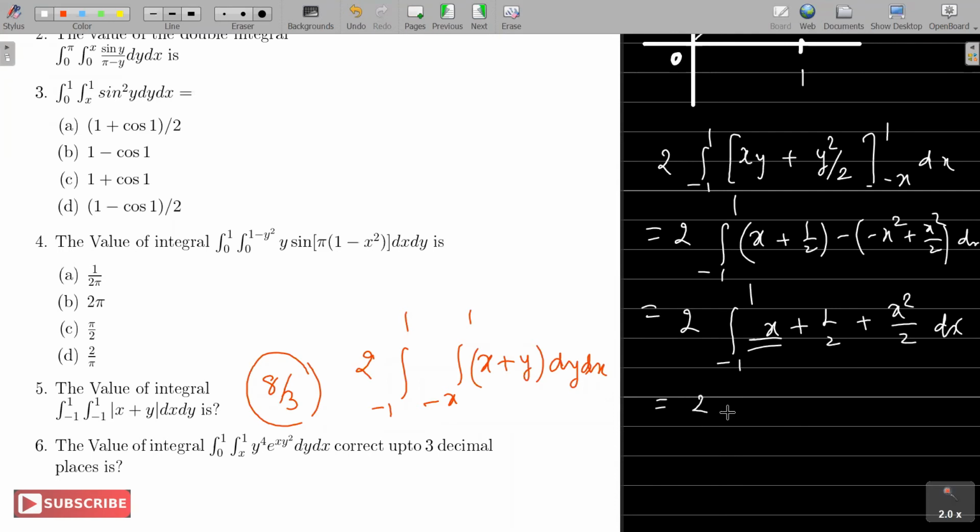So it's enough to work with just this one, x by 2 plus this is x cube by 6. Put limits, 2 times 0 to 1. Is that right? 2 times 0 to 1, because it will be double of what we get on 0 to 1. So it's 4 into, now you can find out this. This is in fact 2 by 3. So the answer is 8 by 3.